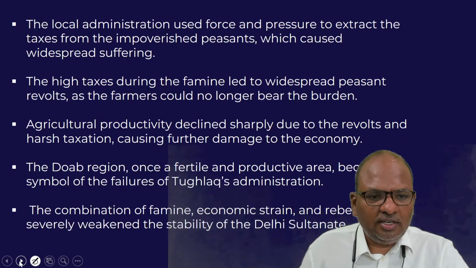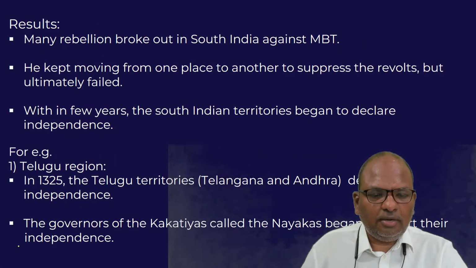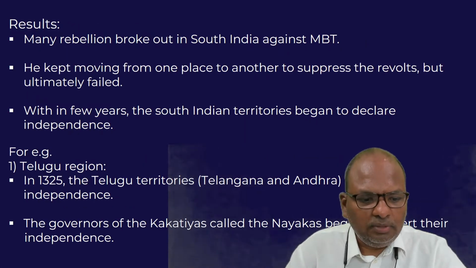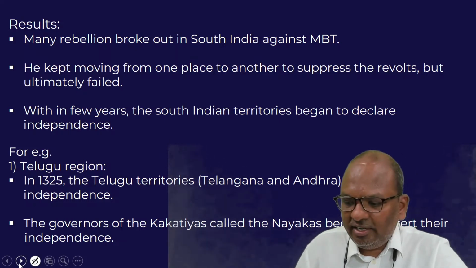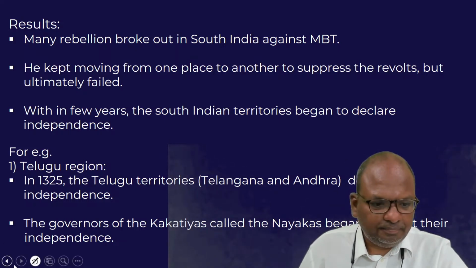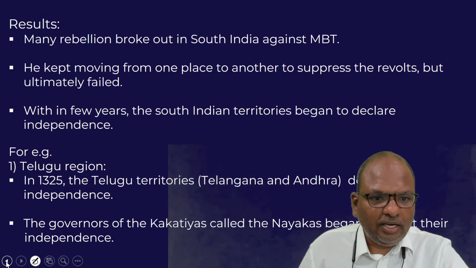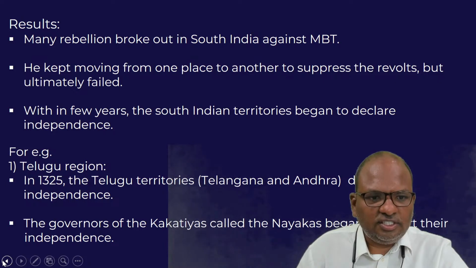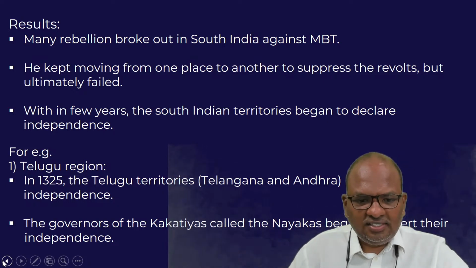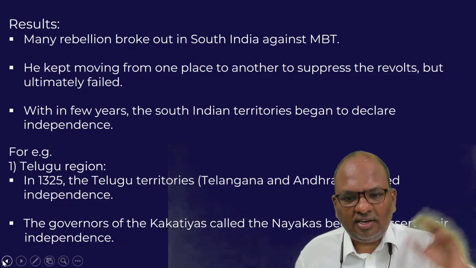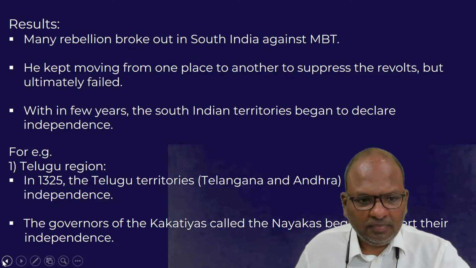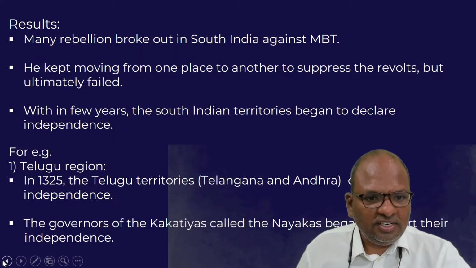After becoming the ruler, Muhammad bin Tughlaq annexed even the South Indian territories to the Delhi Sultanate. So what was the result?